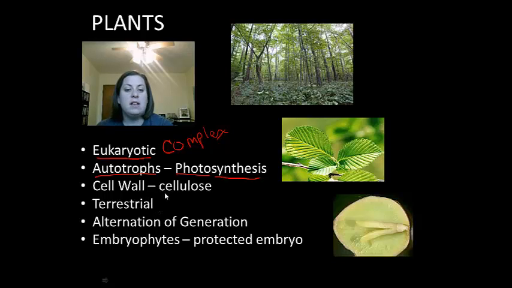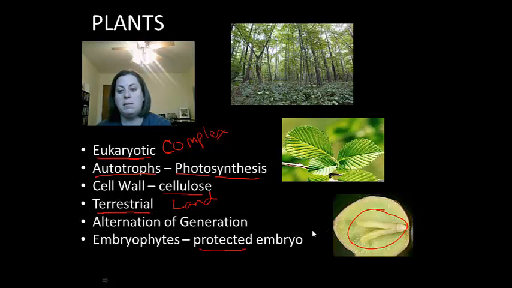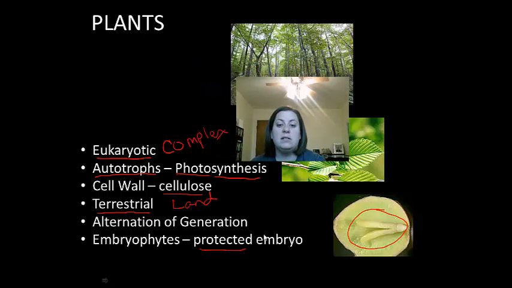Also, they have the cell wall made out of cellulose, which we just discussed. Plants are considered terrestrial because they live on land. Some plants have moved back into water, but most of them live on land. They also have a unique life cycle called alternation of generations, which in a moment we'll talk about in more detail. And again, these are embryophytes because they protect their embryo. Here in this picture you can see an embryo and it's being protected. It does not have to be protected inside of a seed, it just needs to be protected.